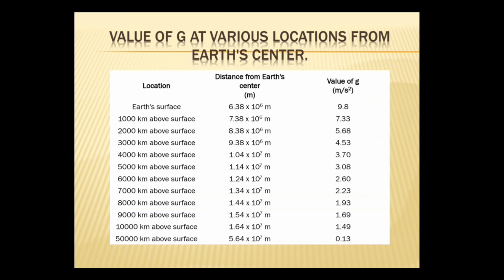And if it is 50,000 km above the surface, then the value of g is 0.13 meter per second square. So, as the object is more and more above the surface of the Earth, acceleration due to gravity decreases.